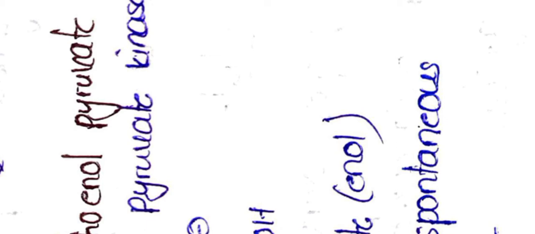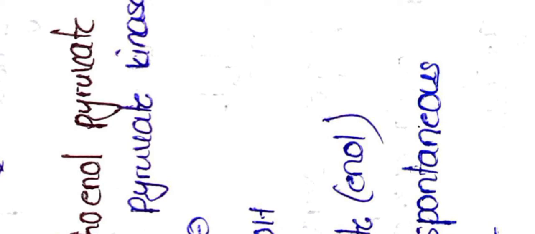Glucose levels will be dropped, and due to lack of proper glucose, metabolic activity of that person will be decreased, which leads to complications in his health. So for that reason, glycolysis should not happen rapidly. So to regulate this glycolysis process, few regulating mechanisms are there.